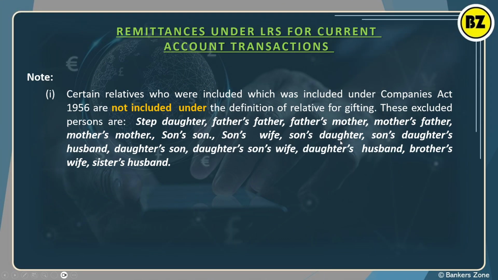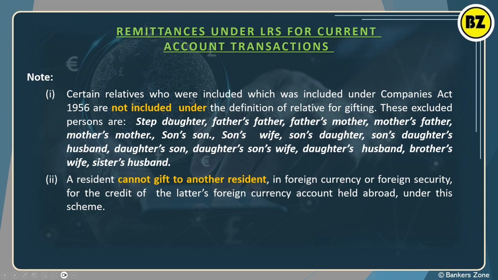Apart from that, what is not included? Stepdaughter, father's father, father's mother, mother's father, mother's mother, son's wife, son's daughter, or daughter's husband. Basically in-laws. So these are not included.